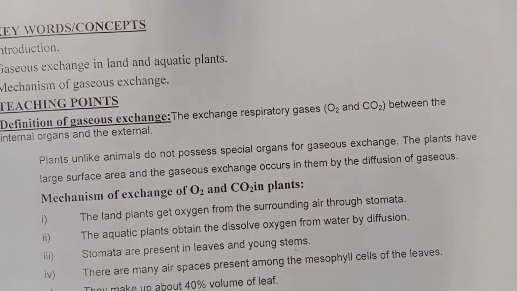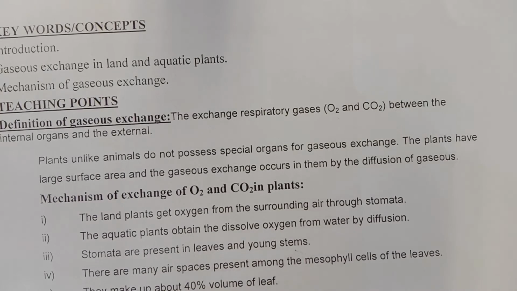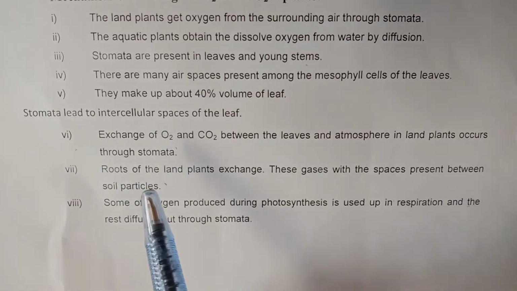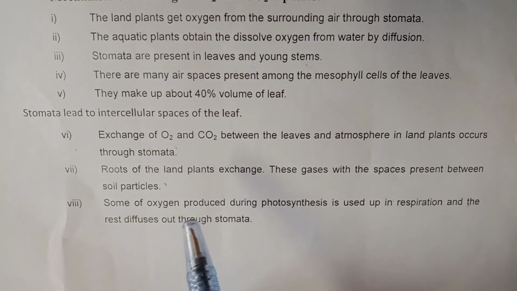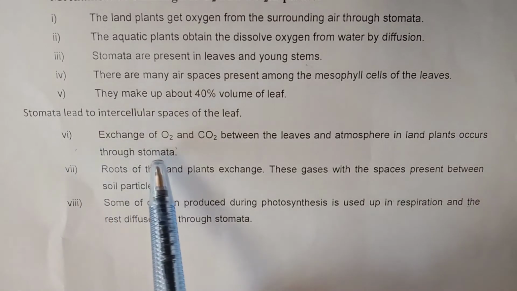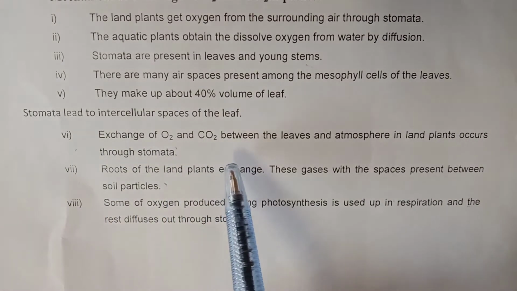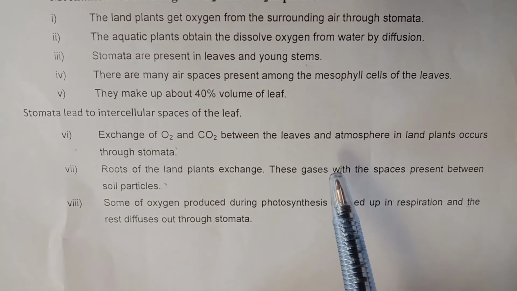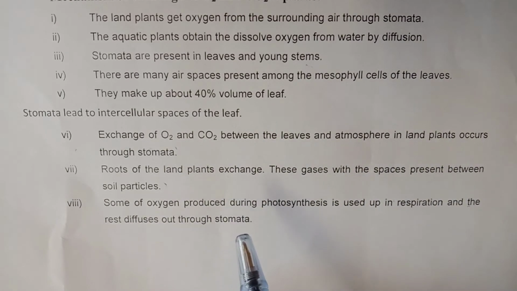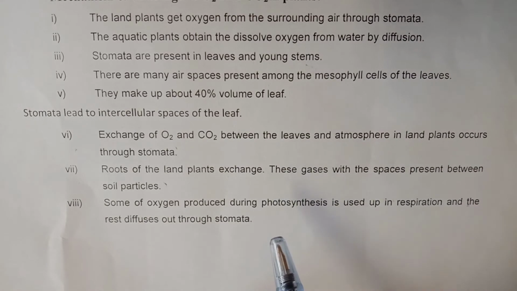Now, stomata lead to the intercellular spaces of the leaf. This title means the role of stomata in the diffusion of gases into the leaf tissue. So point number 6, exchange of oxygen and carbon dioxide between the leaves and atmosphere in land plants occurs through stomata. So stomata are the main structures responsible for the flow of oxygen into the leaf tissue, or the exchange of oxygen between the leaf tissue and atmosphere.